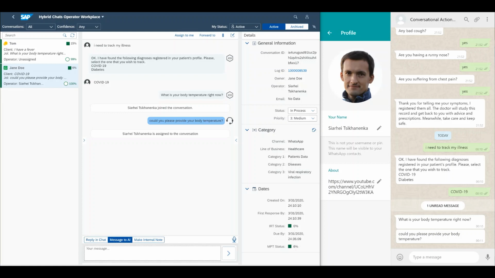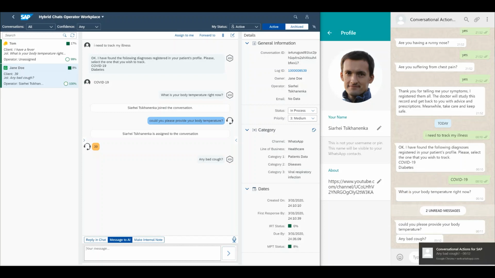It is sometimes necessary when a human expert would like to trigger another skill here, or adjust, let's say, a value that is provided by the person. So for instance, if I capture a temperature like 39 on behalf of the person, then of course the cognitive automation scenario will go to the next step, and it will be displayed in WhatsApp.